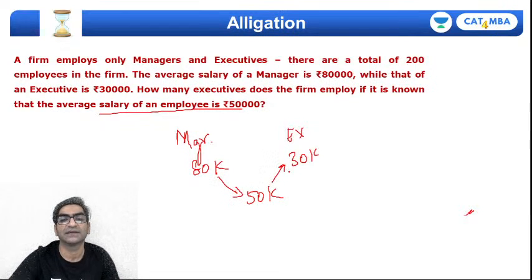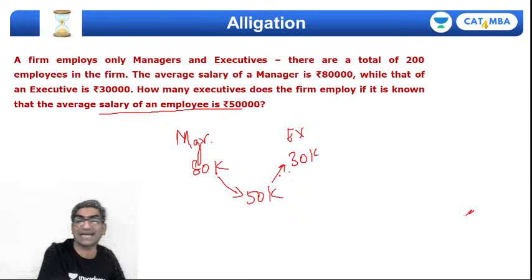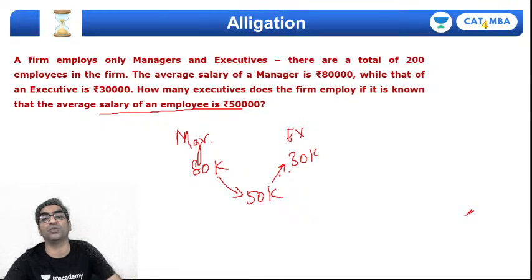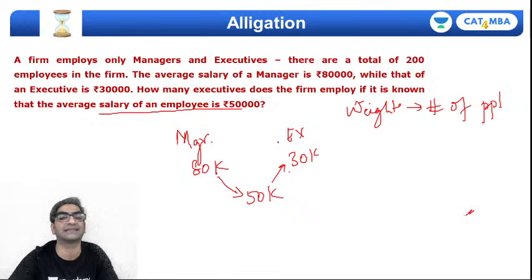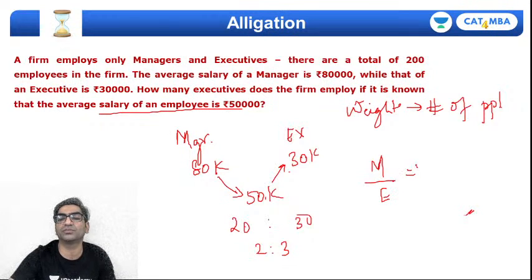So which means I am weighting their average salaries with the number of people. Weights are going to be the number of people at each of these categories, right? Managers and executives. But we'll get to that later. Let's apply alligation. Back minus front, 30, and back minus front on this side, 20. This gives me the ratio 2:3. So the number of managers M divided by the number of executives E should be in the ratio 2/3.